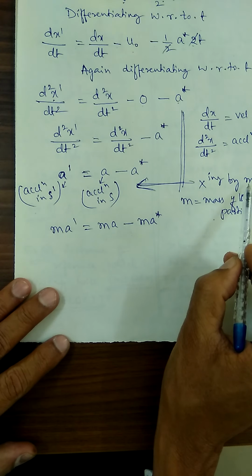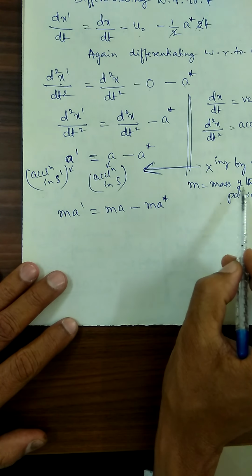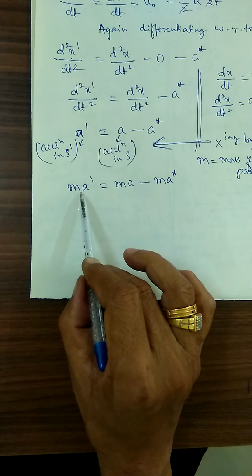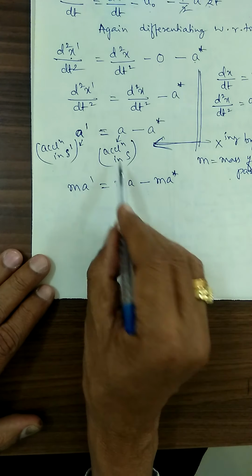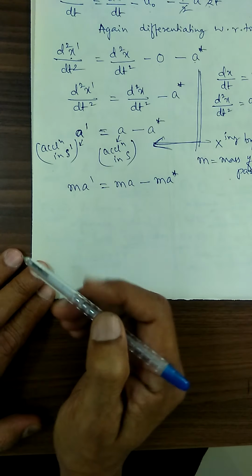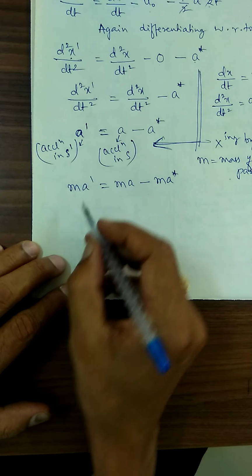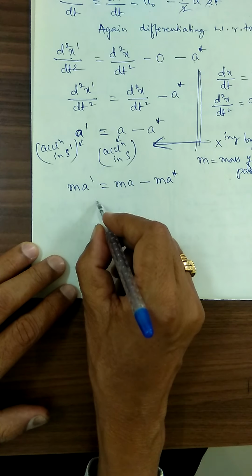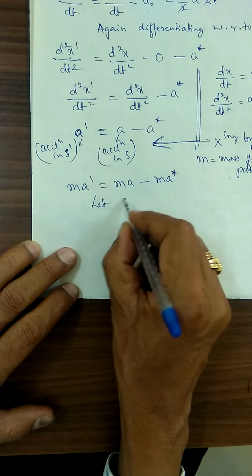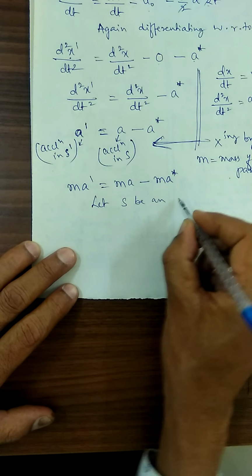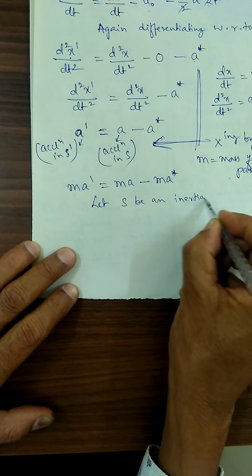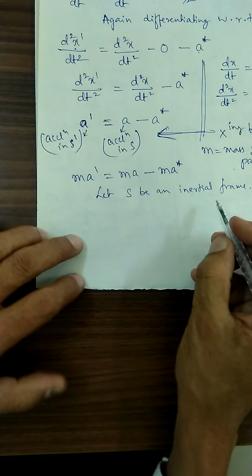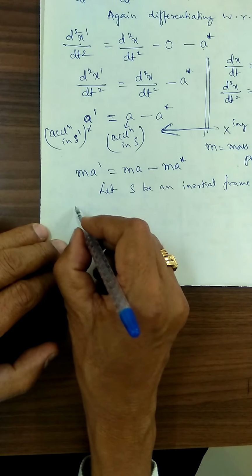Multiplying throughout by m, where m is the mass of the particle, you will get ma dash is equal to ma minus ma star. But we are already aware that S is an inertial frame because it is at rest. Since it is an inertial frame, Newton's second law holds good.